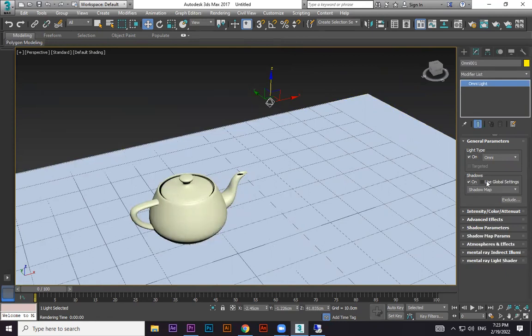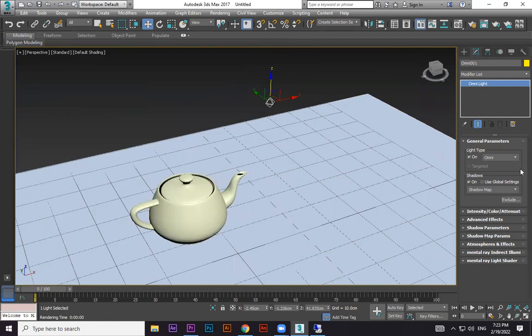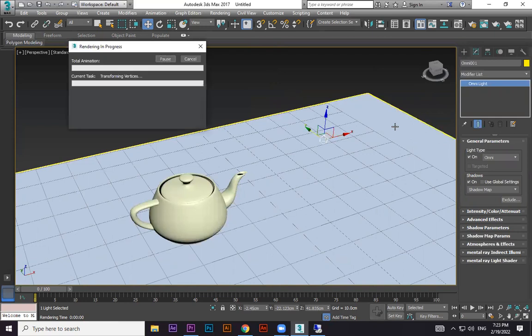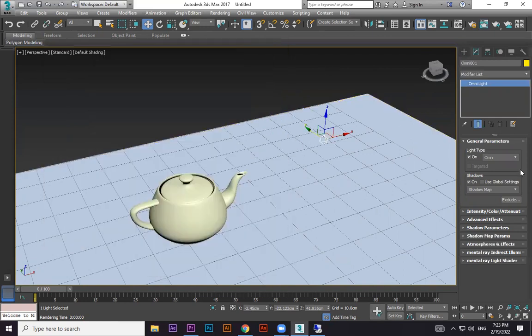When you switch on the shadow, the shadow will actually come. The shadow of the objects will be visible when you switch on the shadow. There are different types of shadow, we'll discuss later. Okay, now we have only shadow, switch on and switch off. Let it be on this shadow for the time being. F9, you see the shadow. When I am moving the light here, the shadow goes to that side. Now intensity or color.